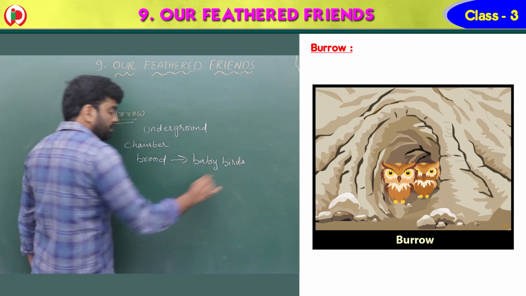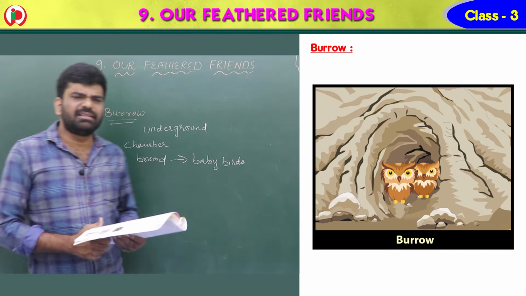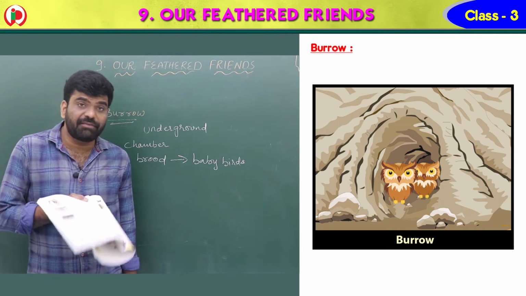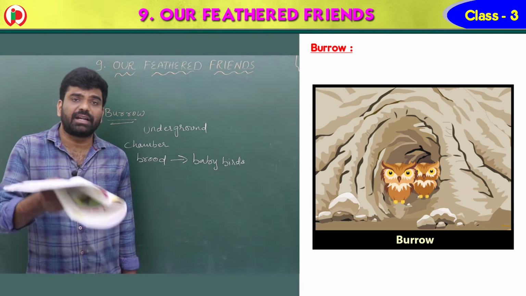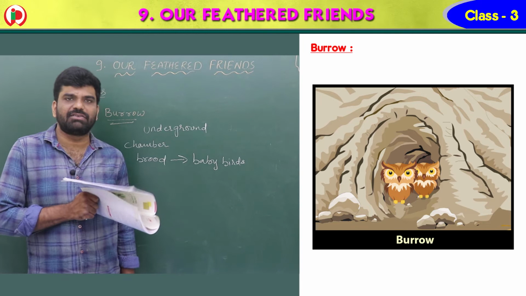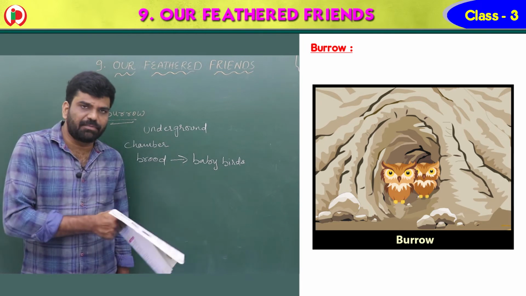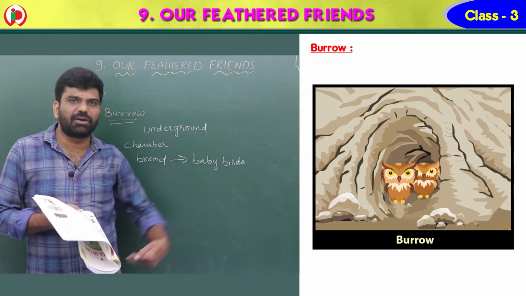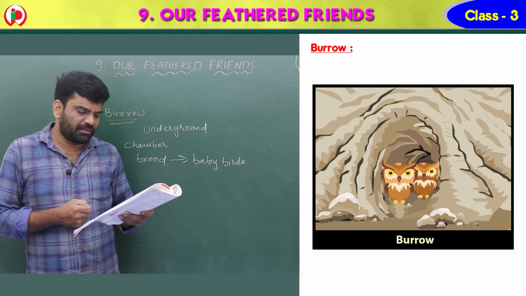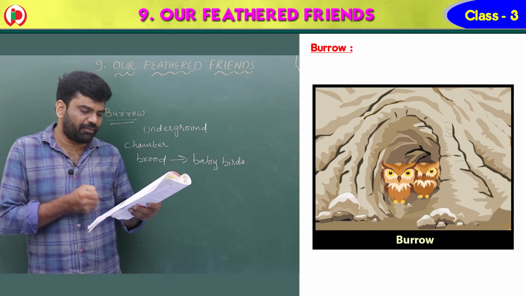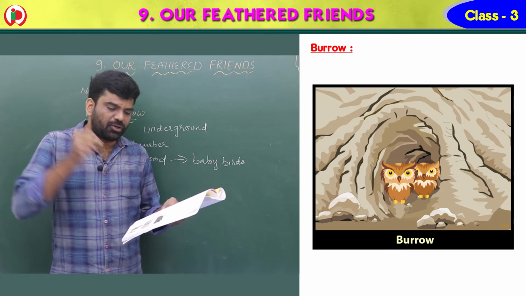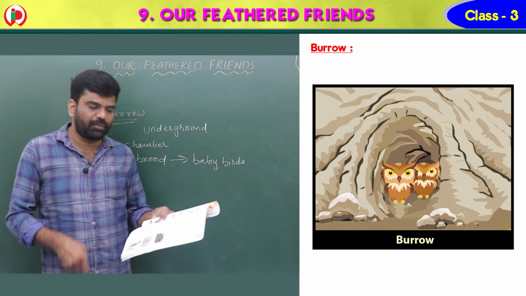So these nests are built by the birds for the safety of the eggs and to raise the baby birds, that is brood. First one, adherent, we have seen, and the second one is the burrow. These birds make the burrow underground, either into a cliff or ground. They build a chamber or tunnel to create a safe place to raise their brood.